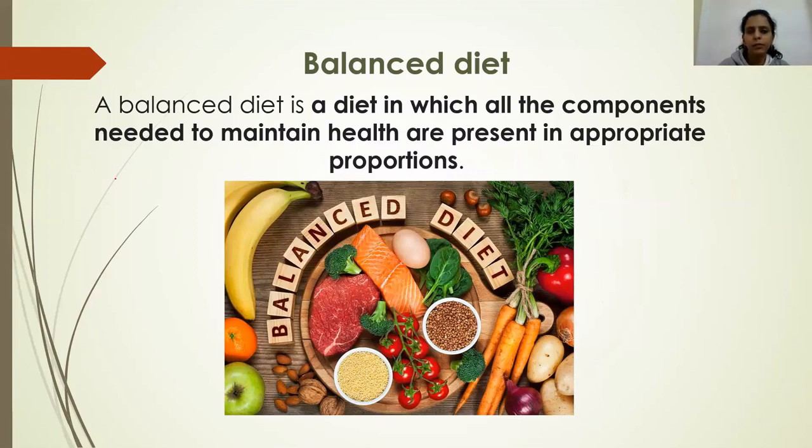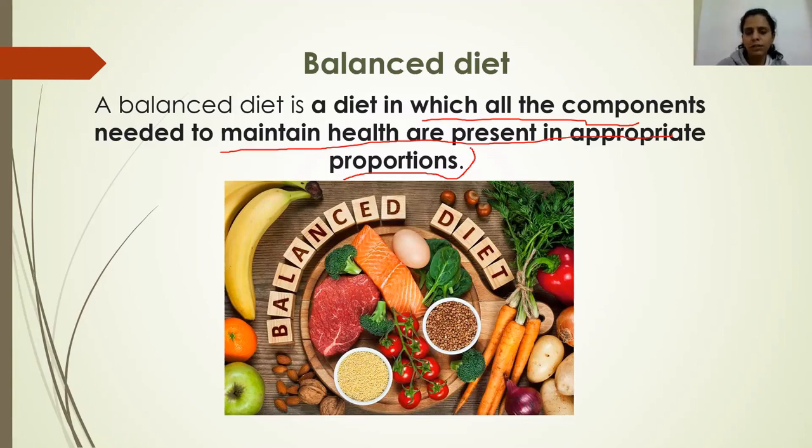But for example, if a 5-year-old child is consuming food and there is an adult who is also eating food, the amount of nutrients required by the body of this 5-year-old kid and the amount required by the body of an adult will be completely different. So a balanced diet is a diet in which all the components of food which are needed to maintain health are present in appropriate proportions, or you can say appropriate amounts.